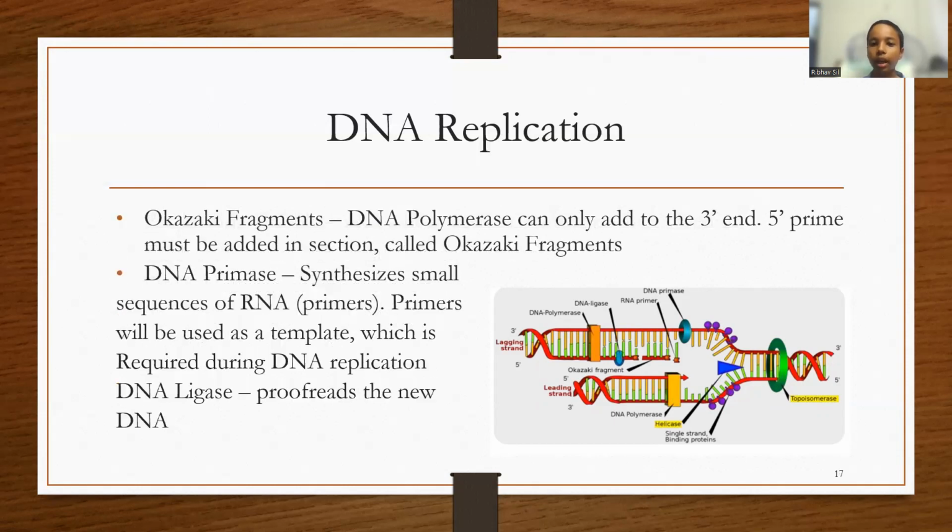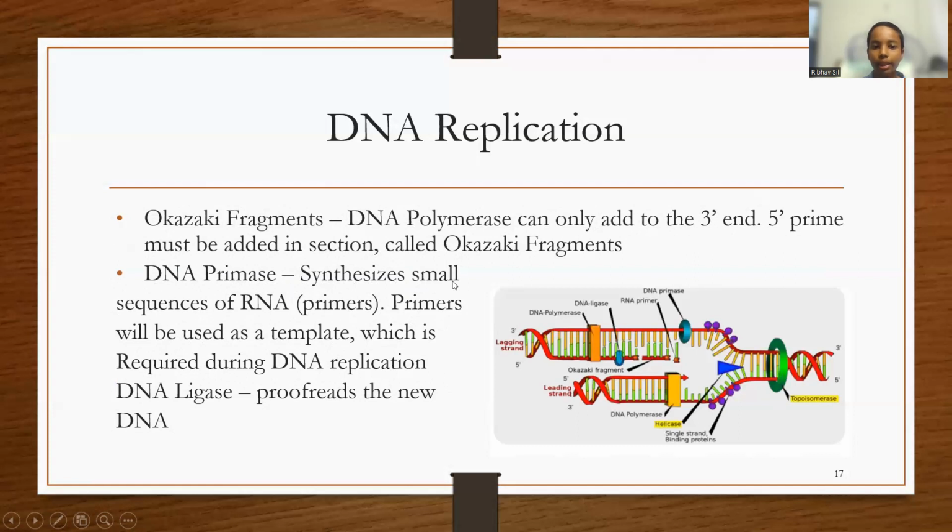Okazaki fragments are also another important part. As DNA polymerase only adds to the 3' end of the DNA, the 5' end must be added in sections called Okazaki fragments. In each new strand of the DNA, there is a 3' and a 5'. In the lagging strand, there's 3' and 5'. The 3' is more towards the top and 5' is more towards the bottom. But in the leading strand, it is completely the opposite.